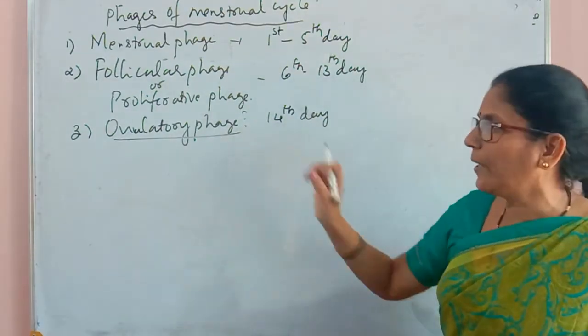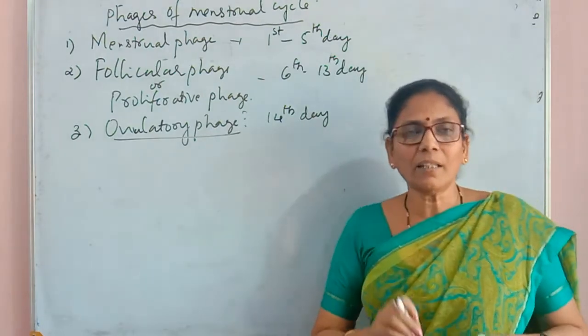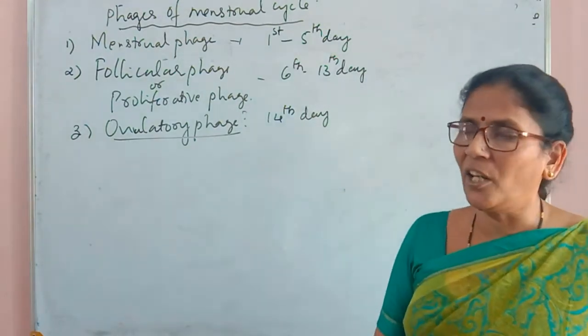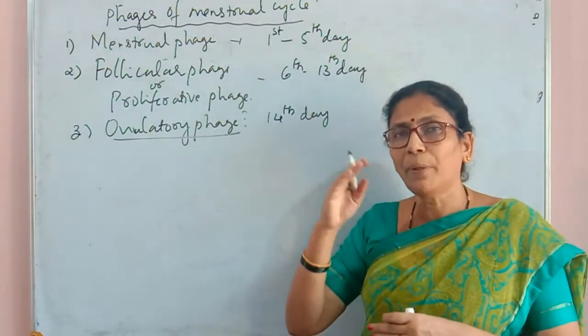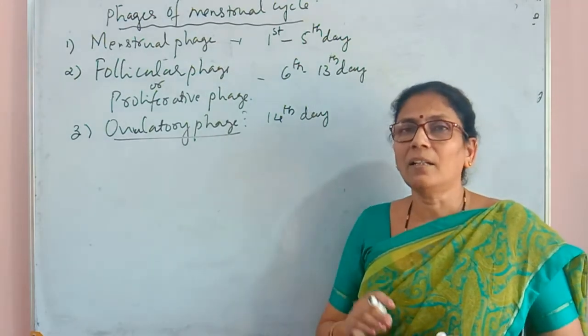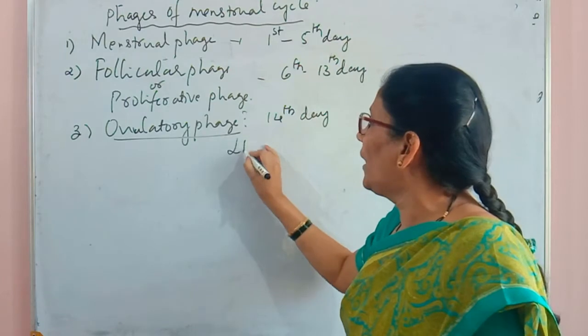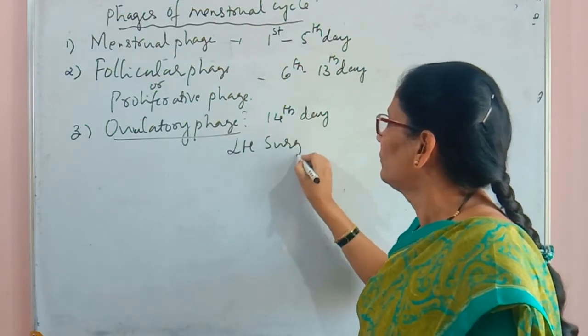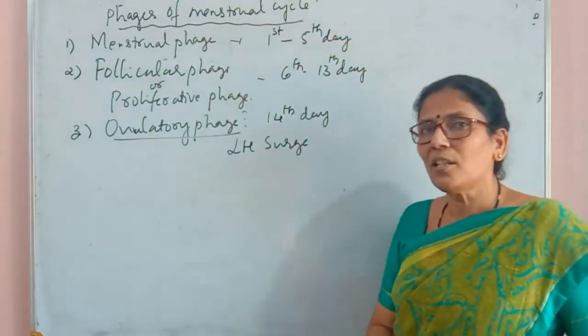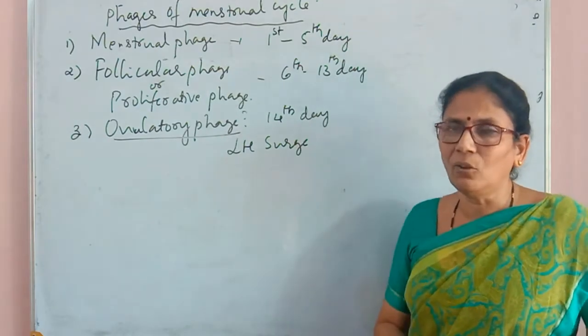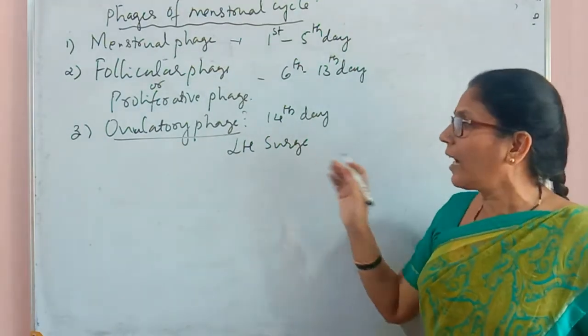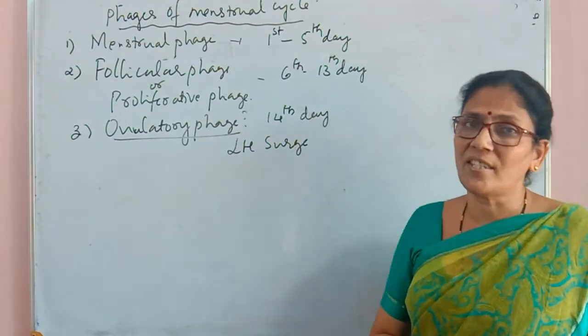During this period, the concentration of LH and FSH reaches its peak level, and attaining the peak level of LH is called the LH surge.